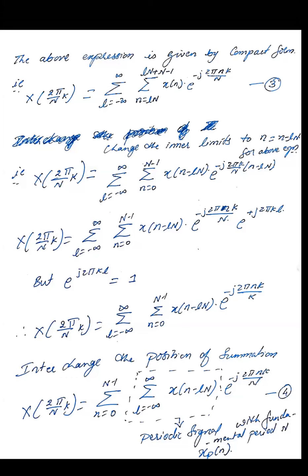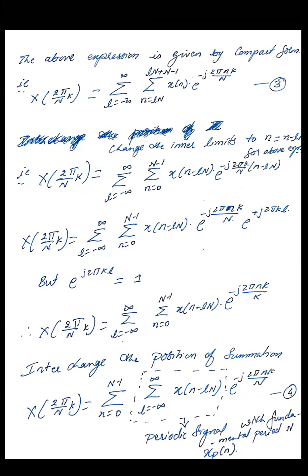How did we get this? For the above infinite equations that we have shown, let us see whether it is representing the above equation. That's the previous equation that we have shown. Now let us substitute l, that is small l, as 0 for the inner summation. When you check it out, what happens? The inner summation becomes small n is equal to 0, and the higher limit becomes capital N minus 1. So this is one of the terms of the previous summation. You can check it out here.